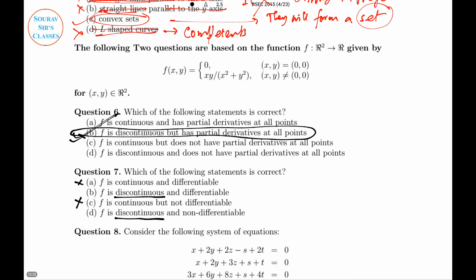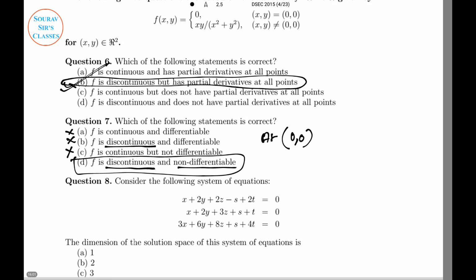So this function is discontinuous at 0, 0, and if a function is discontinuous, it has to be not differentiable. So this option is also wrong. So our correct option is 7D. Okay, now we are proceeding to the next question.